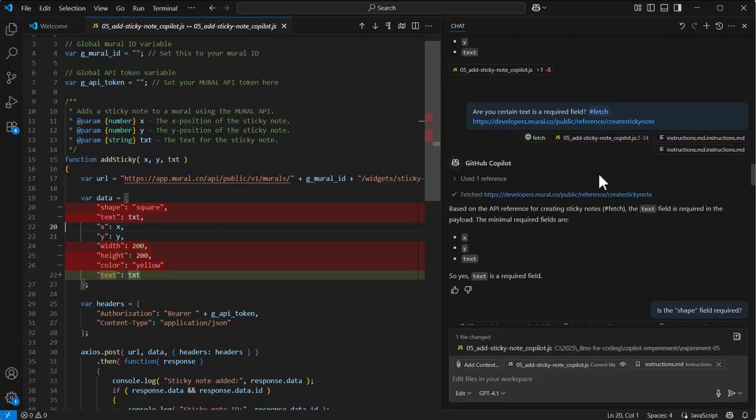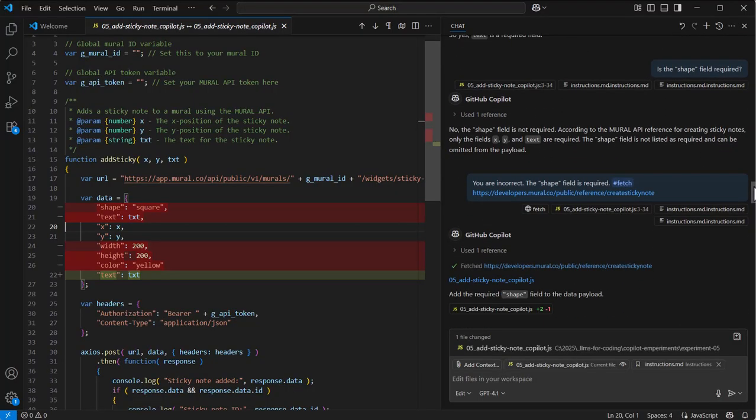But it insisted that yes, text is a required field. So it is either not fetching, like a bug, or like before, it's really having trouble extracting the necessary information from the Mural API reference. So it's still wrong. Text is actually not a required field, so our little chat was wrong. But I do want to use the text field, so I'm just going to leave that alone.